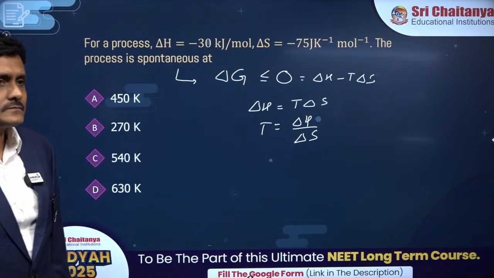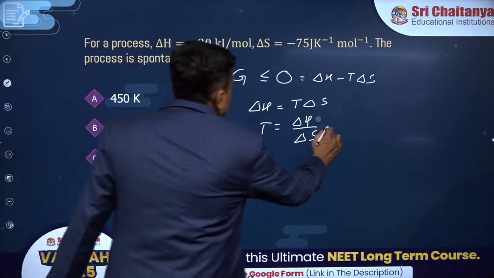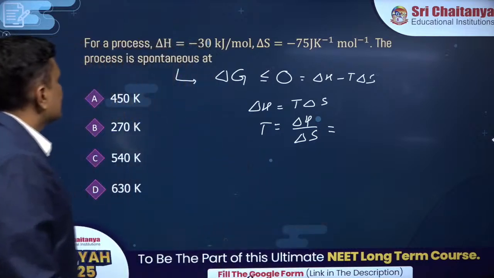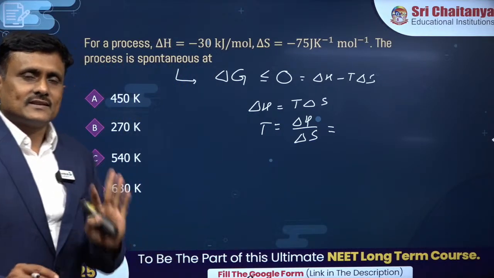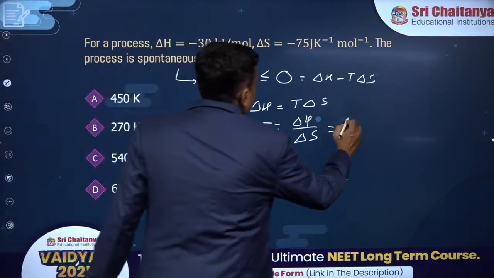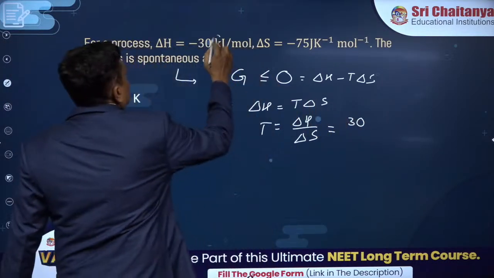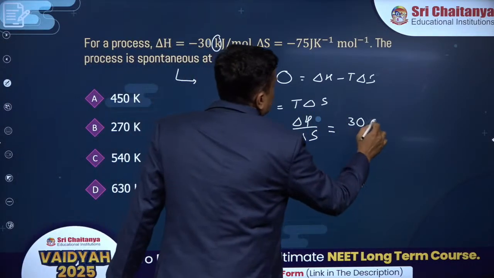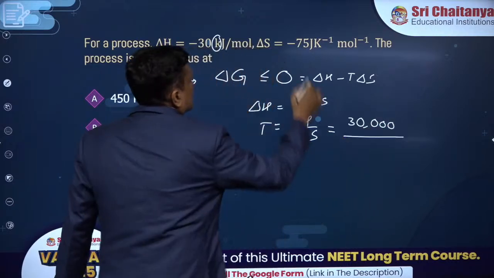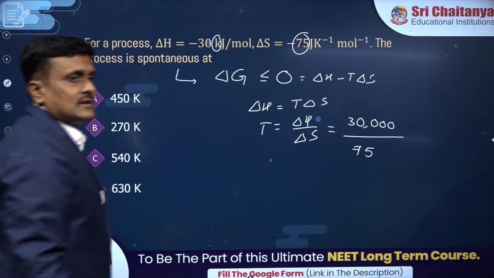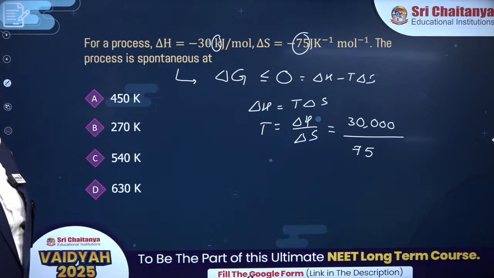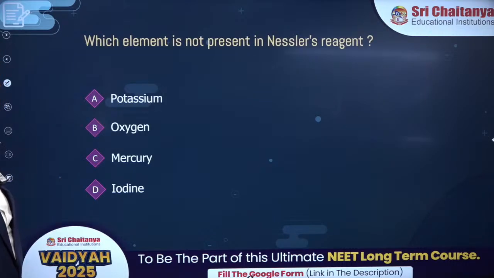Alright. Come on, concentrate. Delta H value is minus 30 and delta S is also negative, that gets cancelled. So I am going to substitute. So this value is 30, but you can see it is in kilojoule. 30,000 joule divided by delta S value is 75. So this is the temperature that you need to substitute. Brilliant. Come on, focus. So right answer, you got 270 for this. I hope you understood.